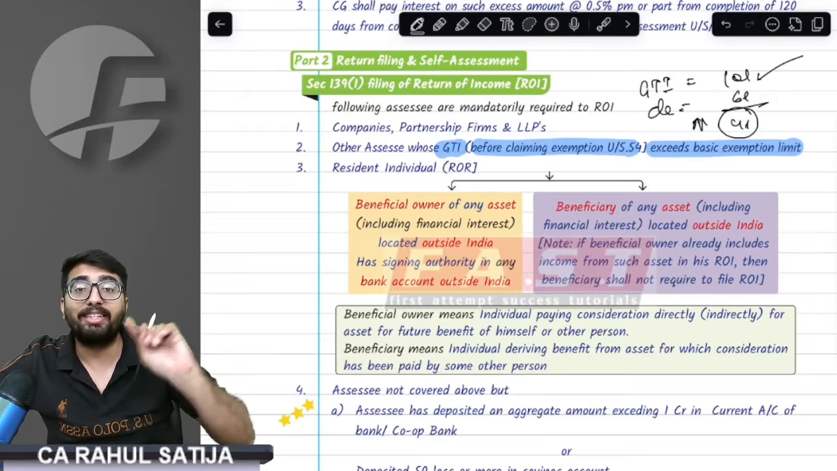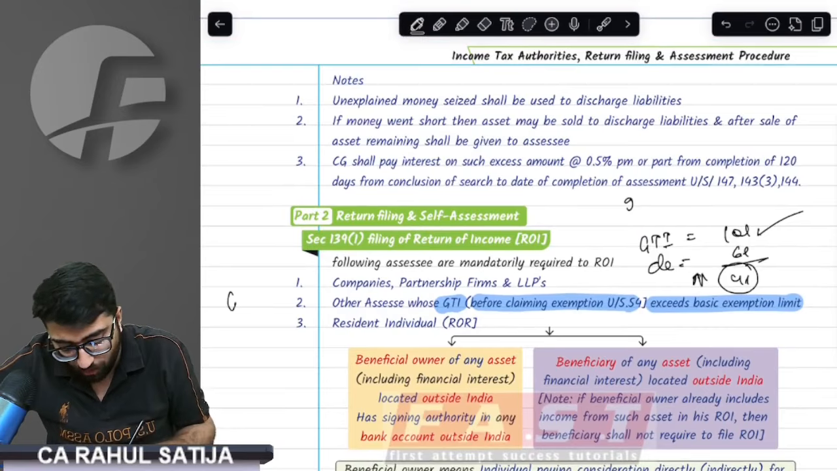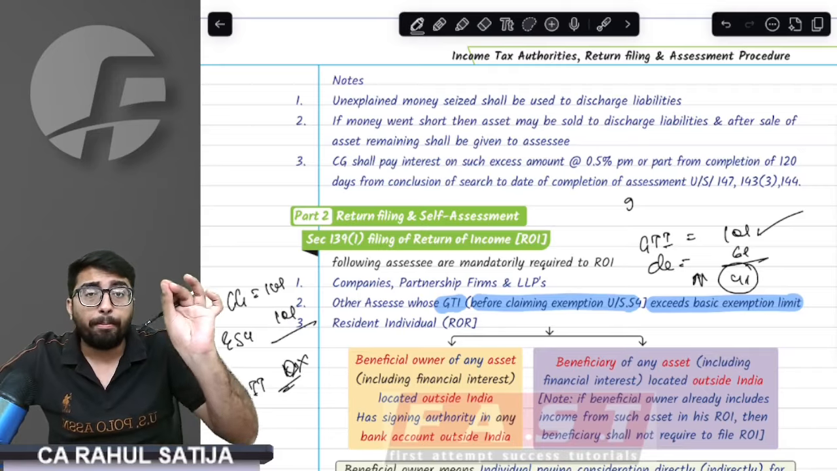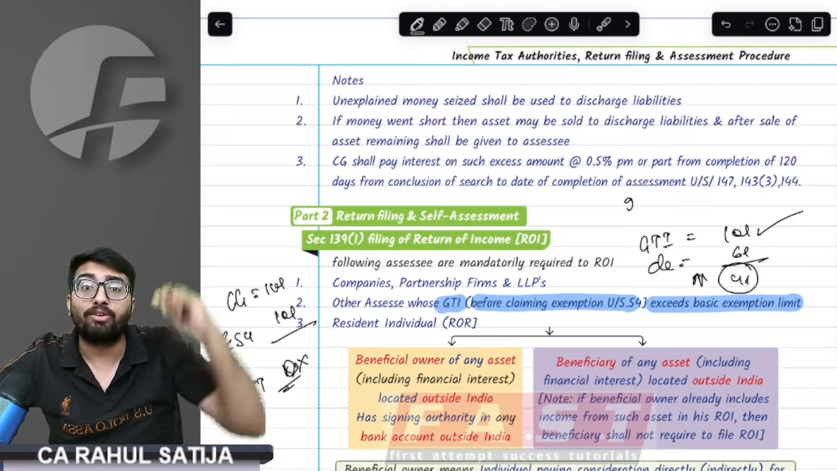The provision says no, you have to check GTI first of all. And in GTI also, for example, if your capital gain was 10 lakh rupees and your Section 54 exemption was 10 lakh rupees, your GTI turns out to be zero. The provision says no, this is also not valid. You have to consider GTI before the Section 54 exemption, whatever exemption you have claimed under 54.